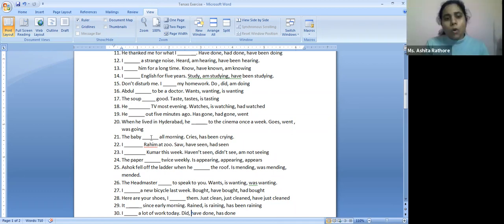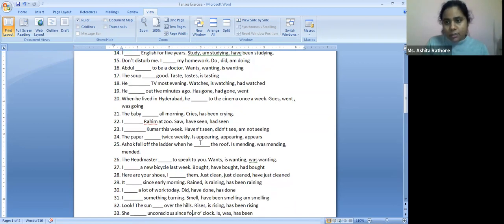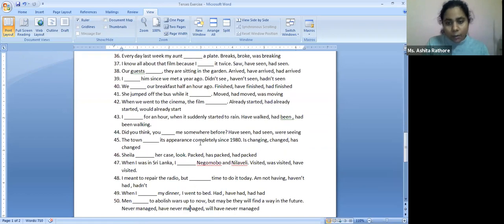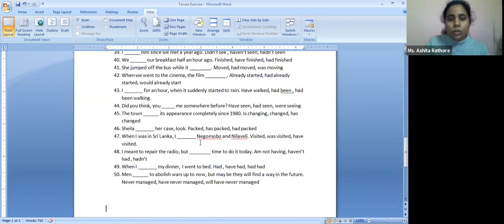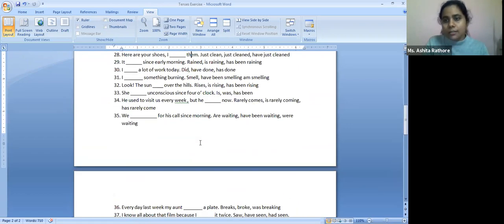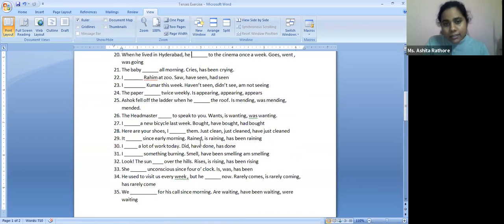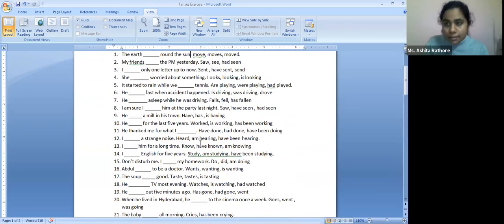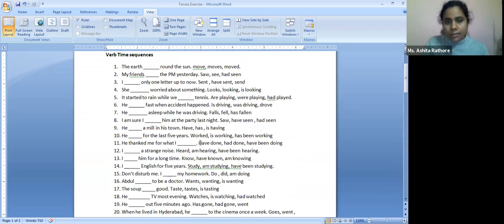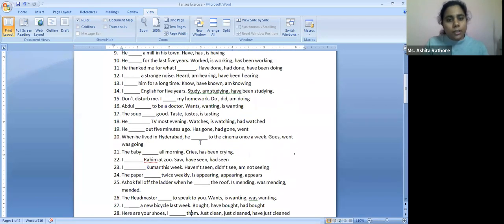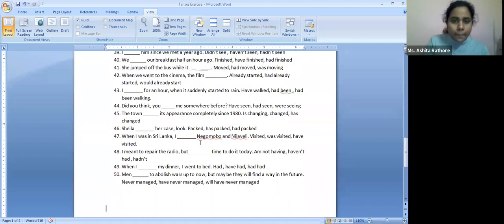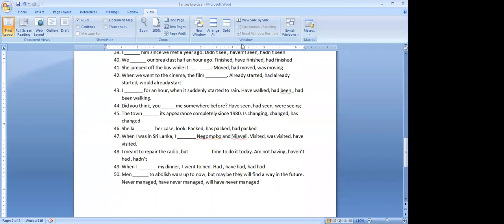Okay. Now what we'll do is, there are 50 statements, so obviously I cannot complete it in my given time limit. I'm going to give you this worksheet as homework. In our next class, first we are going to quickly discuss all of these answers once again. We'll have a quick revision of the tenses and then we are going to continue. Is that fine? Yes, ma'am.